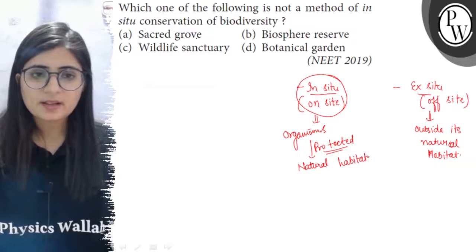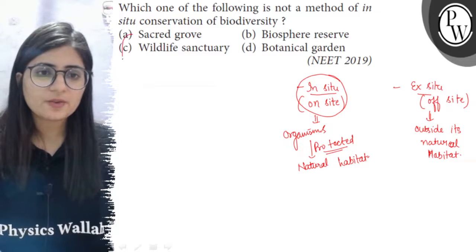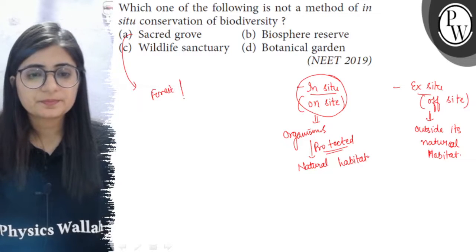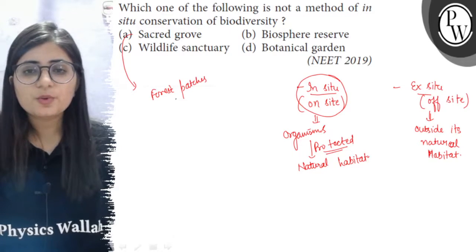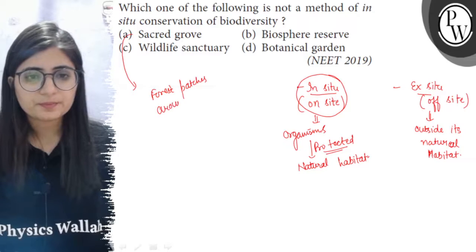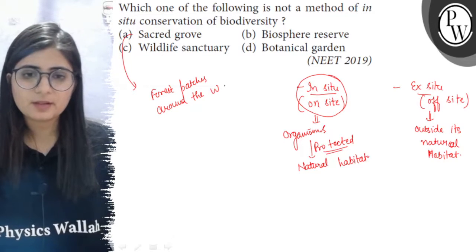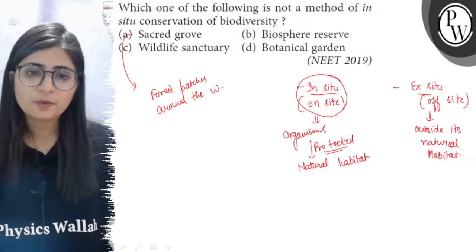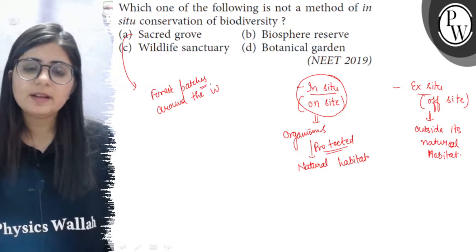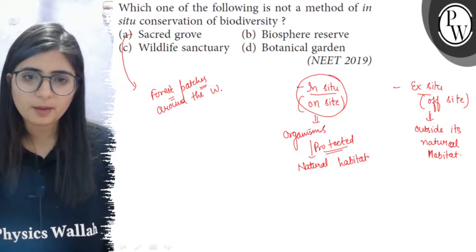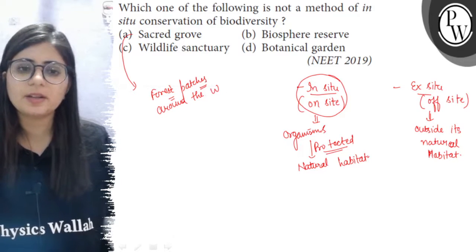So first it's sacred groves. Sacred groves are the forest patches around the place of worship. Suppose there is a temple and there is a forest around the temple, so that forest is maintained in high esteem by the tribal people. They do not allow any kind of harm to those plants and animals living in the forest.